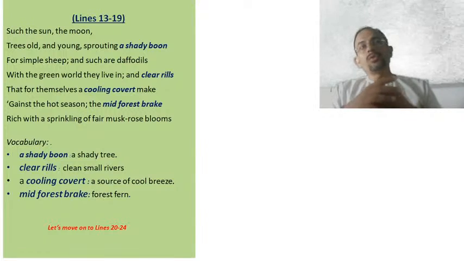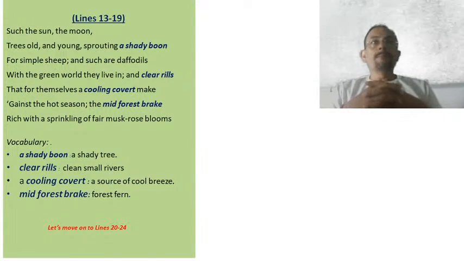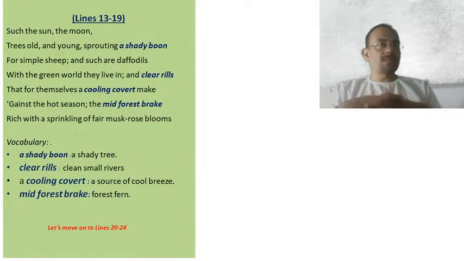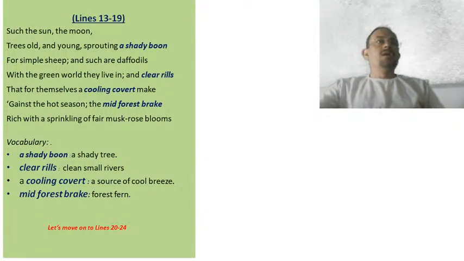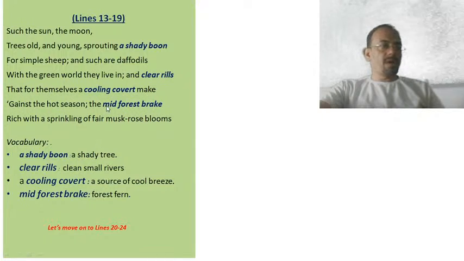So those clear rills, those small rivers, become a source of comfort for those who are around the water body against a hot season or during a very scorching heat, during a sultry day. Now let's move on to the next object of nature that the poet mentions.